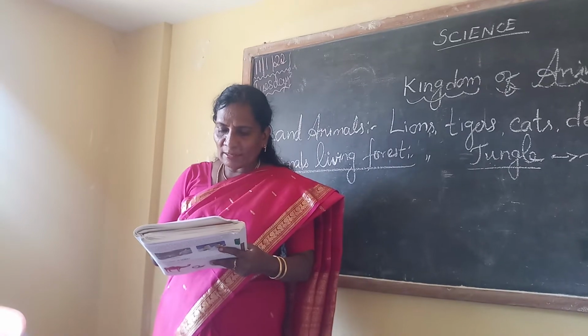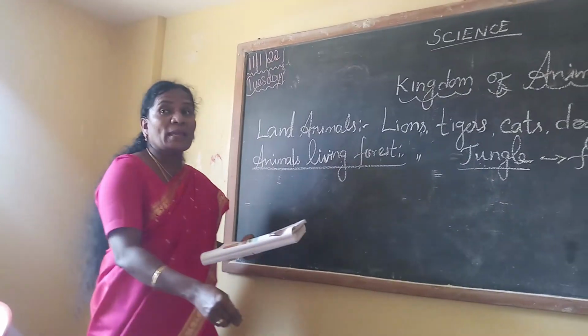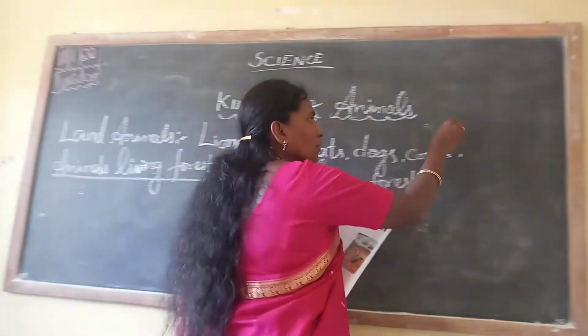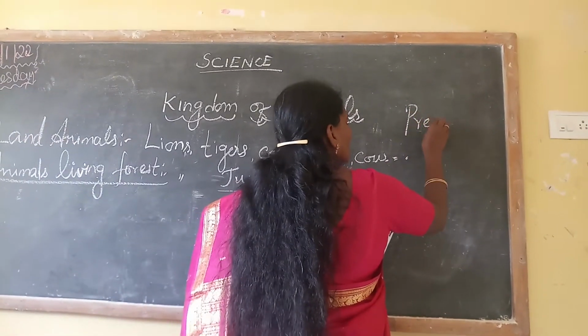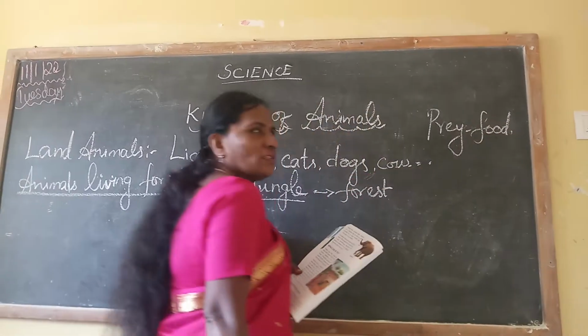A tiger can hide itself to catch its prey. What's the meaning of prey? Food. Food, ma'am. Catch. Prey means food. Yes or no? Yes, ma'am.